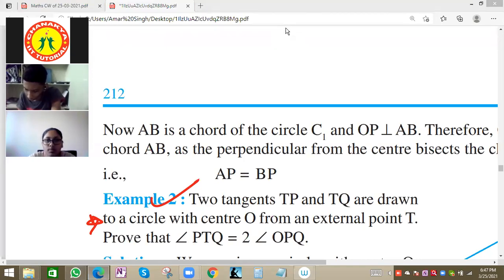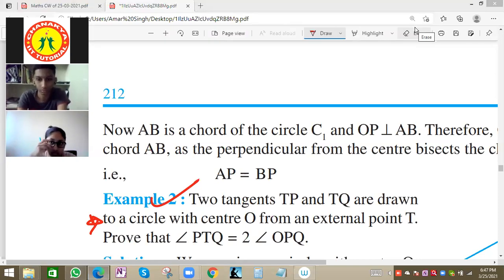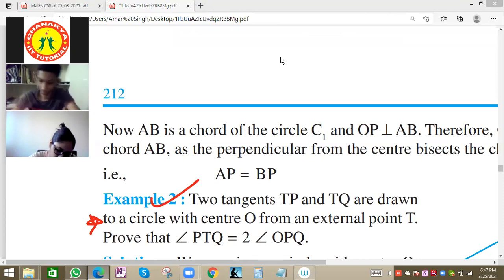Ajit, Harshita, Prabhanjan, Sijal, Vijay, please confirm in chat whether you are able to solve or not. Write IDK if you are not able to solve this question. Done, Navneet. Okay, good. I'll wait for another 2-3 minutes for others also to solve this question.